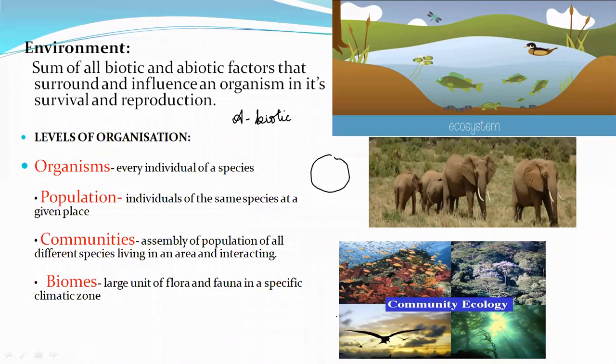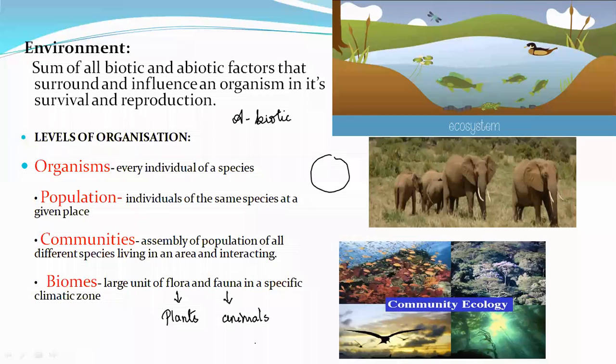Next, coming to biomes. Biomes are the large units of flora and fauna in a specific climatic zone. Now, what is flora and fauna? Tell me, everyone. When you say it, then I'll write. What is flora? Plants and animals. Very good. Flora means plants, whereas fauna means animals. Very good. Yes, flora and fauna mean plants and animals.